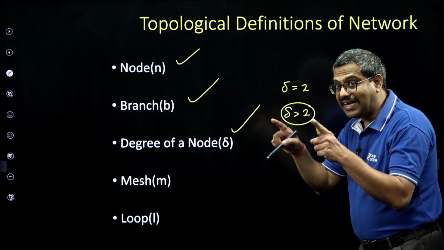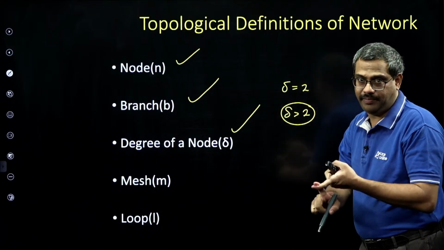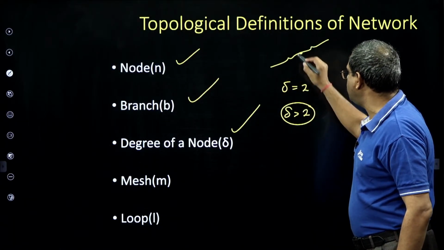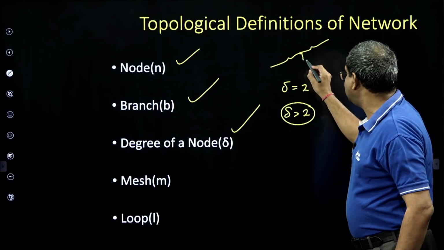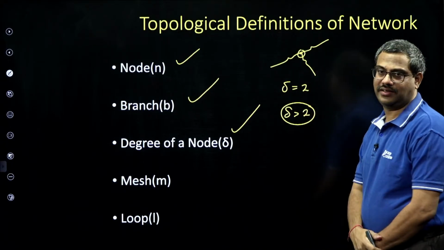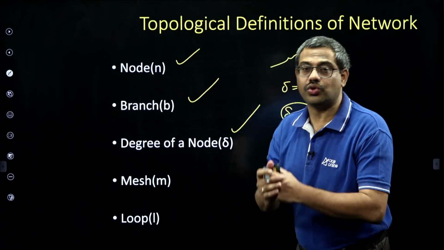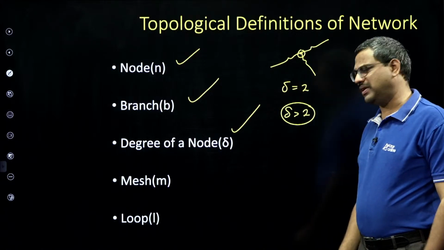So how many branches are connected at a node represents its degree. If the degree is 2, it is called a simple node. That means between two elements only, this is called a simple node. But if a third element is there, it is called a principal node, and that is called a junction. So any node with more than 2 branches connected is called a junction, or principal node.